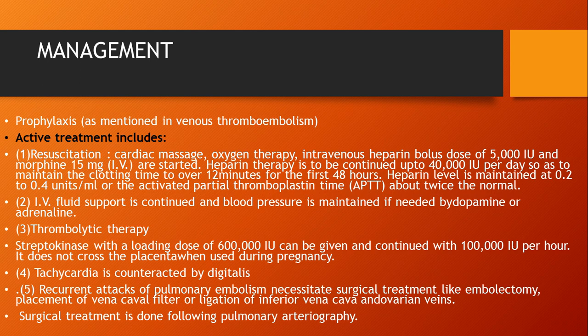Then the second thing we can do is IV fluid support to continue, and blood pressure is maintained if needed by dopamine or adrenaline. Then the third thing we can do is thrombolytic therapy. Streptokinase with a loading dose of 6 lakh international units we can give, and continue at 1 lakh international units per hour. It does not cross the placenta when used during pregnancy. But whenever we are using all these anticoagulant therapies, we are supposed to monitor the clotting time or bleeding time, INR or APTT, because the chances of bleeding are more with all these therapies.